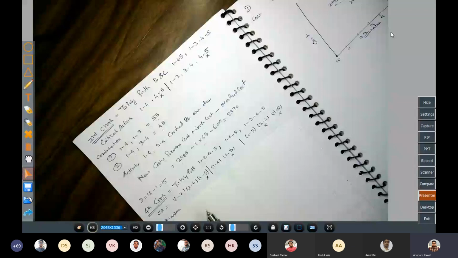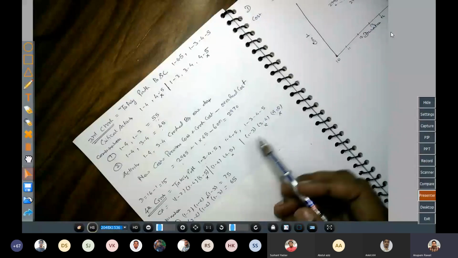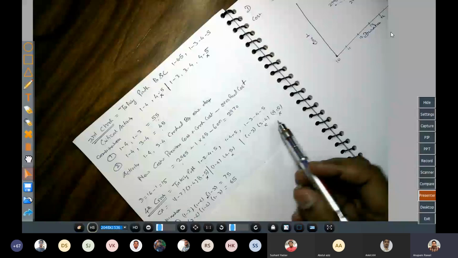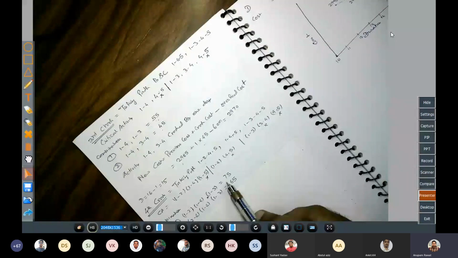So what we do, we will try to make the combination based on these available activities. So the first combination comes 1-2, 1-4 and 1-3, and we write the summation of their cost slopes. That is our first combination. Second combination is 2-4, 1-4, 1-3. Apart from this, no other combination can be made. Okay, these two combinations are made, and the rest do not participate, so there is no chance of another combination. For the corresponding cost, the summation of cost slope, you will find out.